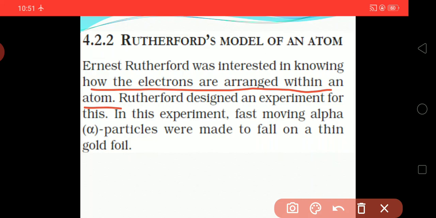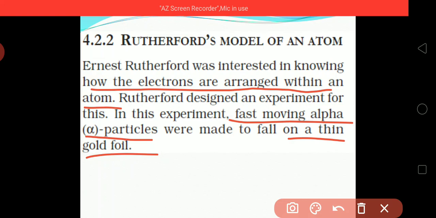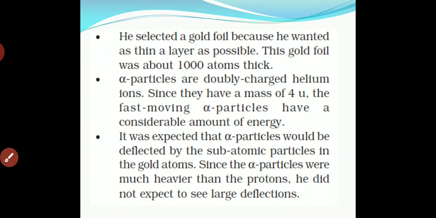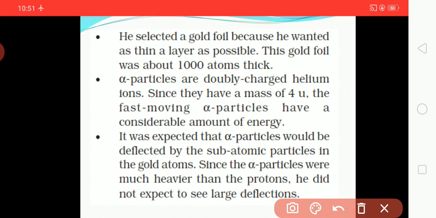In this experiment, fast moving alpha particles were made to fall on a thin gold foil. This way he performed his experiment. He selected a gold foil because he wanted a layer as thin as possible.